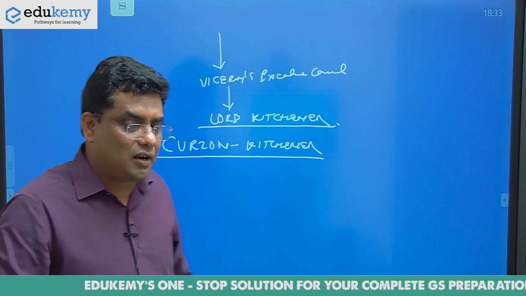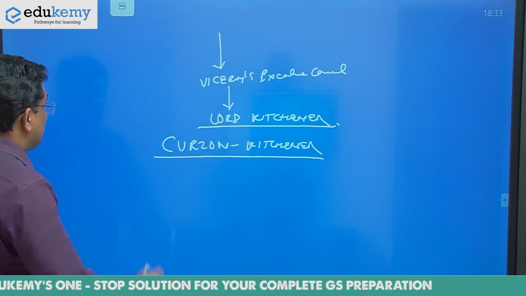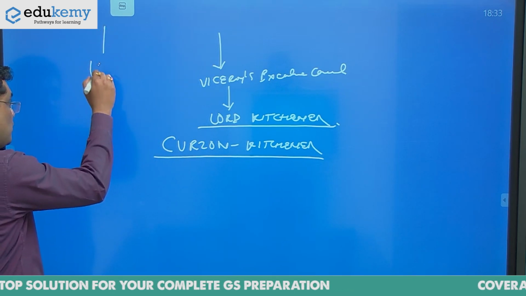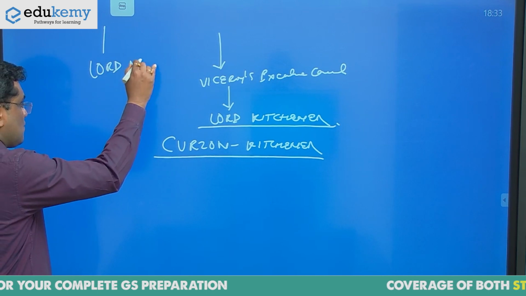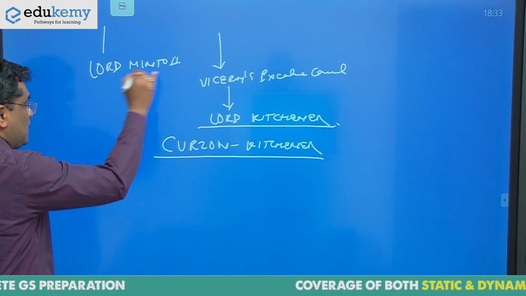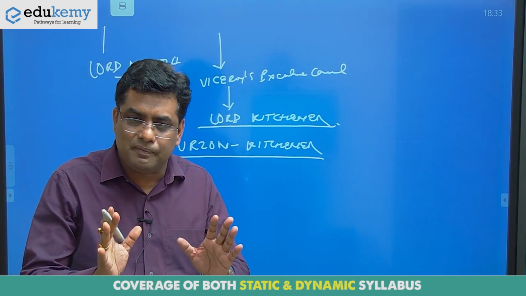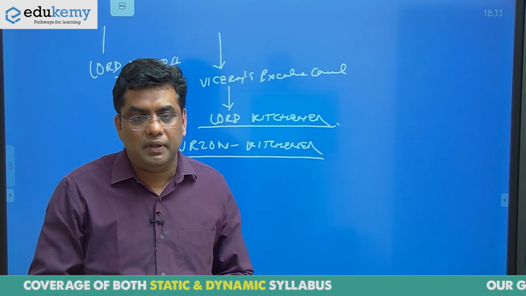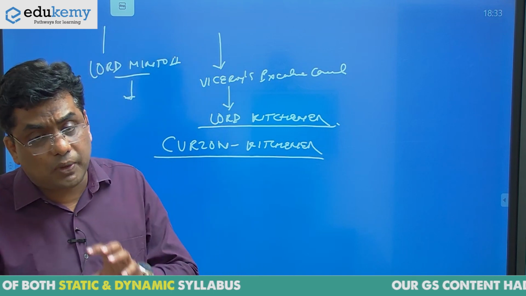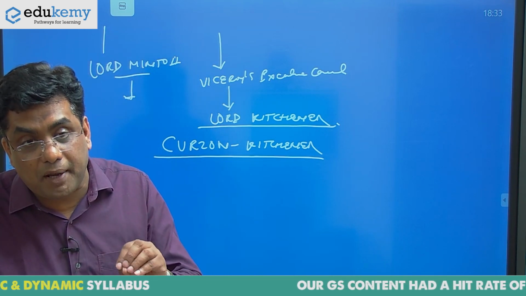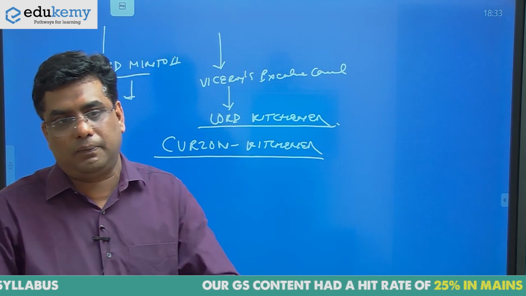So, after Curzon, Viceroy Lord Minto came. Lord Minto II. He was the masterman. Curzon, he speaks too much. But Minto, he was a silent killer. And you can understand Minto was a real implementer of the policy of divide and rule.